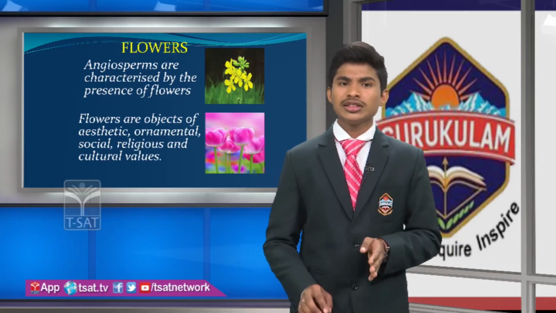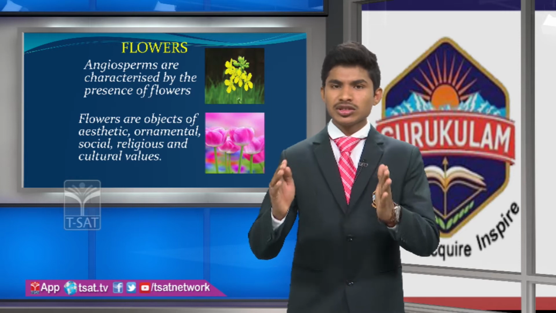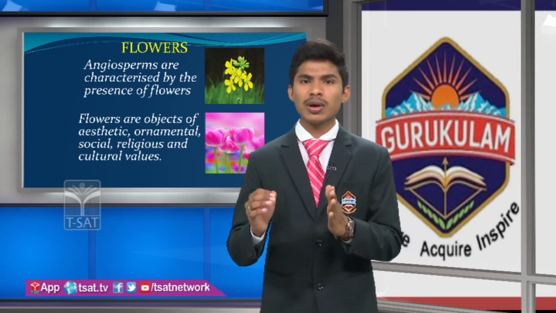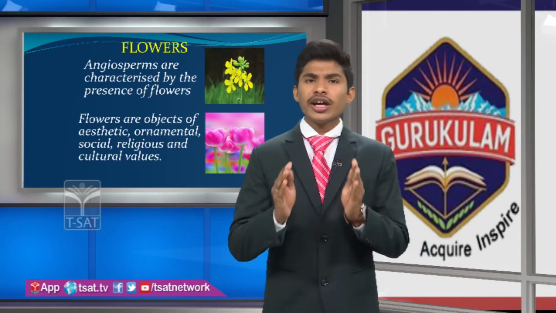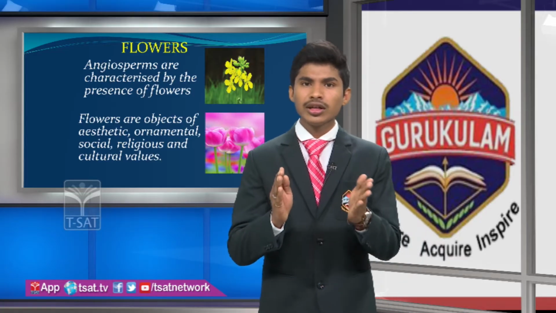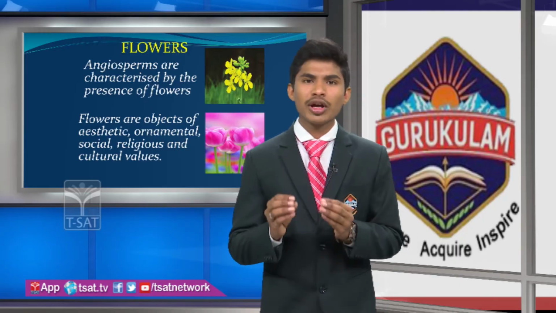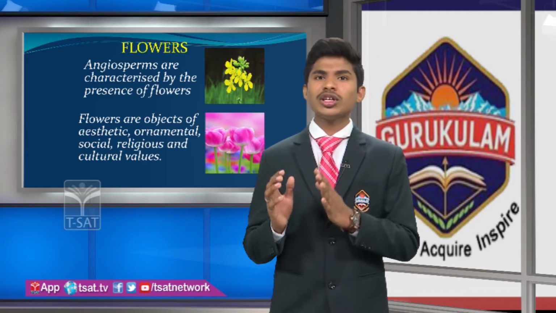So let us see that angiosperms are characterized by the presence of flowers. Flowers are the reproductive unit in the angiosperm, that means for sexual reproduction. From the flower, we can produce fruits by the fertilization process. The flower undergoes the fertilization process and produces the fruits.